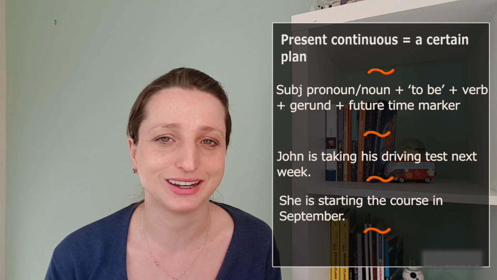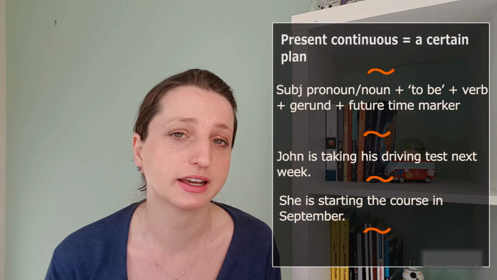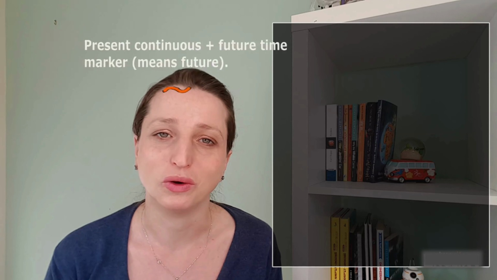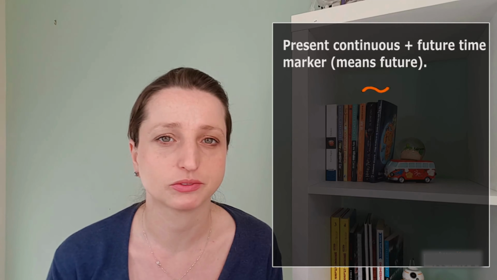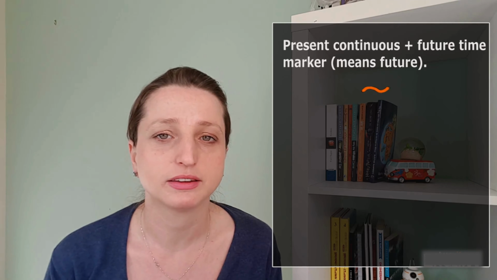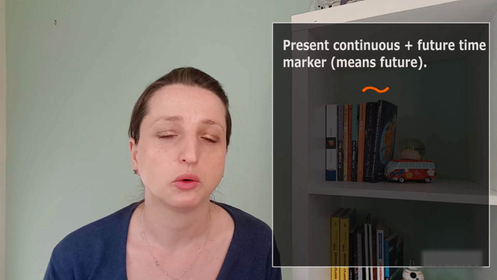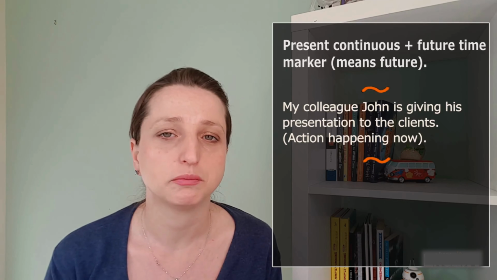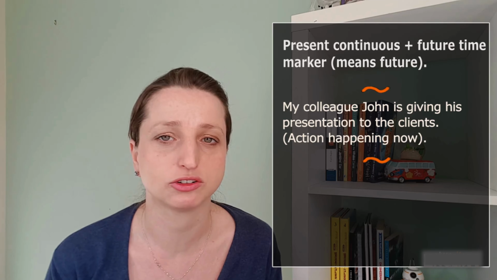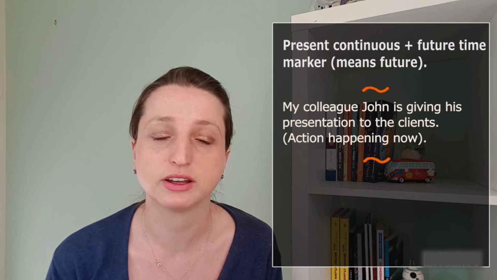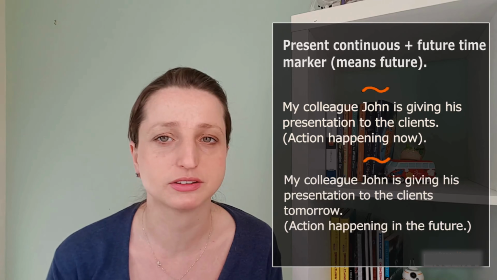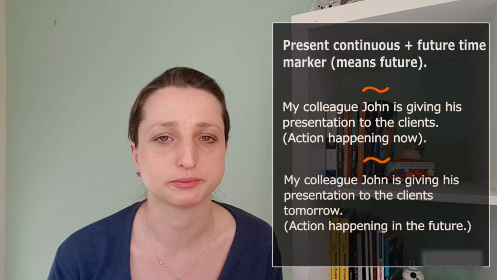So how do you distinguish between the present continuous for things that are happening now and the present continuous for future? Well, this happens with a time marker. Without a future time marker, the action is happening now. With it, it will happen in the future. For example, my colleague John is giving his presentation to the clients. An action happening now. Or, my colleague John is giving his presentation to the clients tomorrow. An action happening in the future.